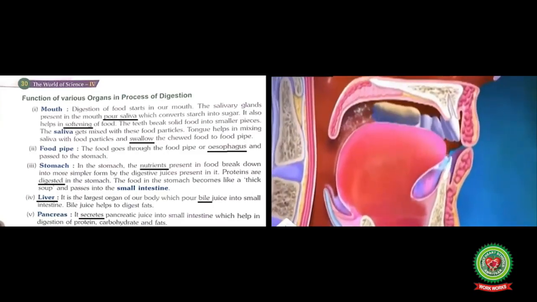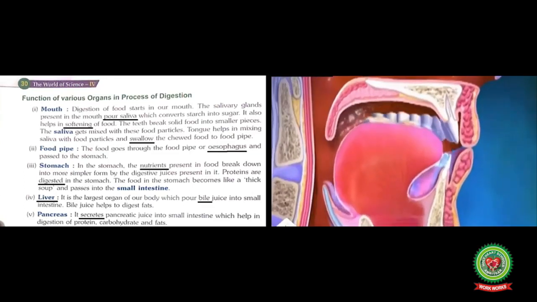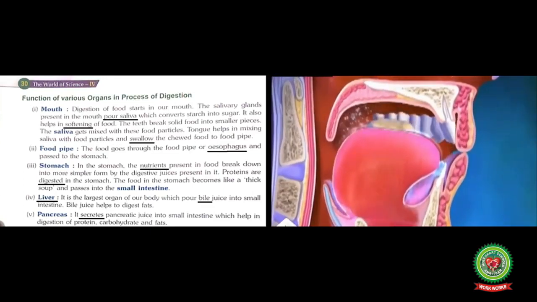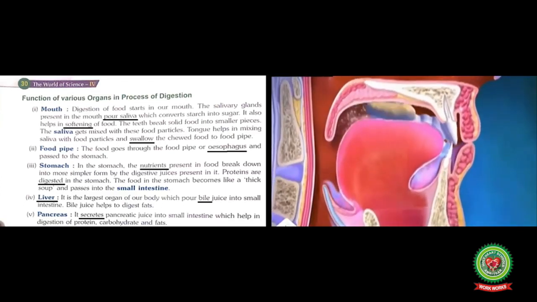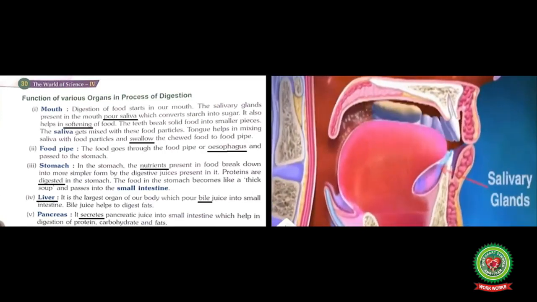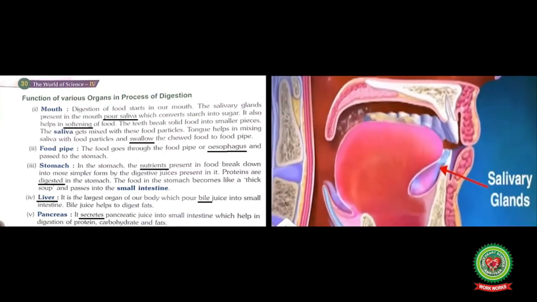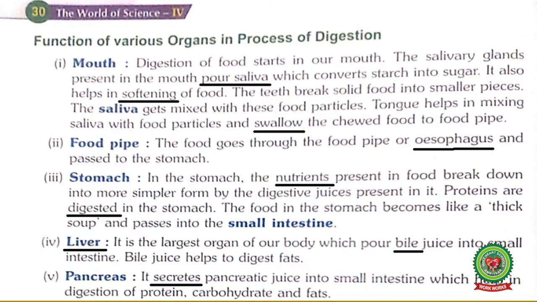The teeth break solid food material into smaller pieces. Inside our mouth, teeth are also present. So these teeth help in breaking down solid food particles into smaller pieces. The saliva gets mixed with these food particles. The particles which are broken by the teeth are mixed with the saliva.